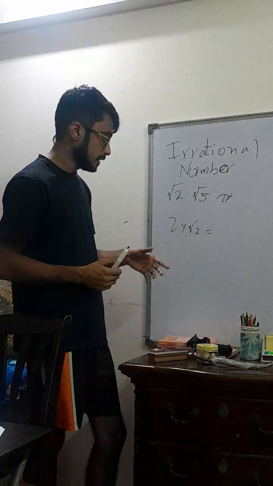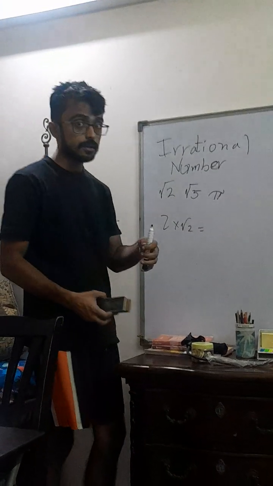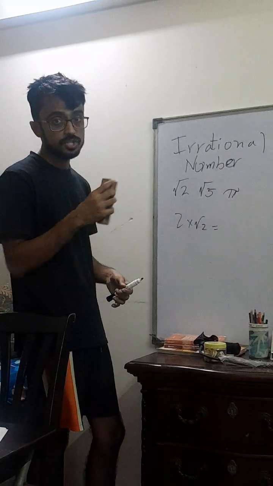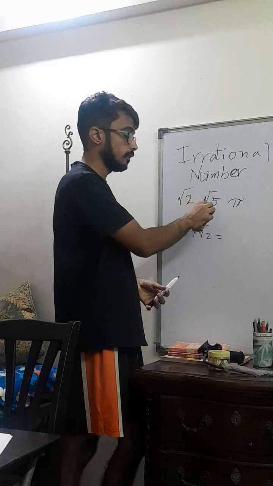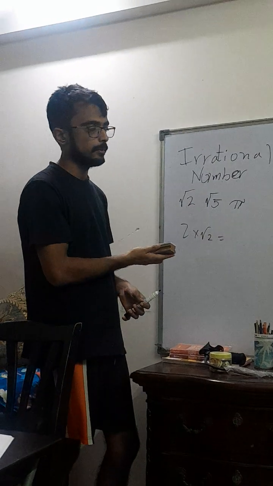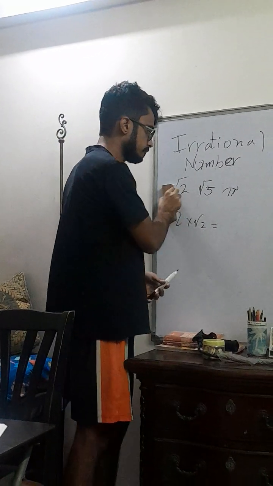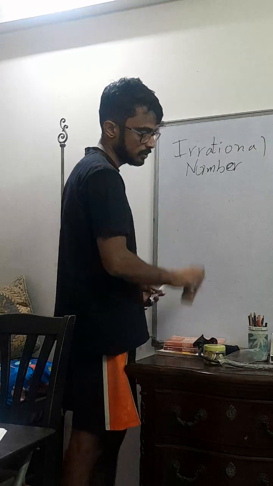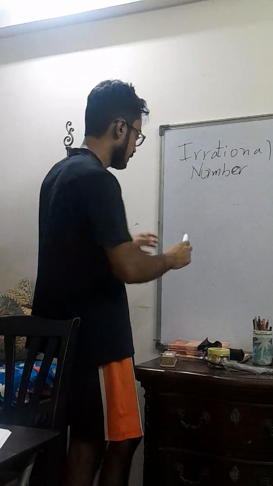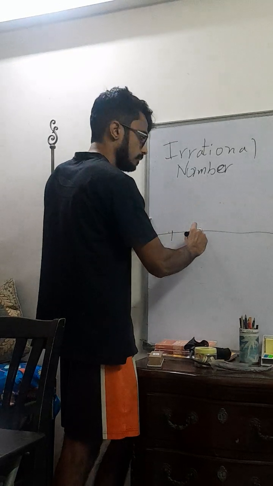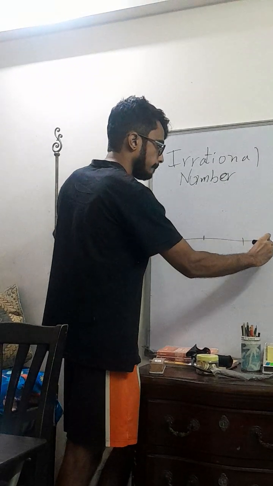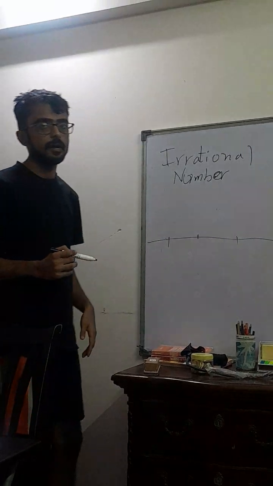Okay? Now there is another operation that you learned in this chapter, which is how to geometrically derive the value of irrational numbers that are in the form of the square root of a prime number. To derive the value geometrically of an irrational number that is the square root of a prime number, well, let's draw a number line. Here's a number line.